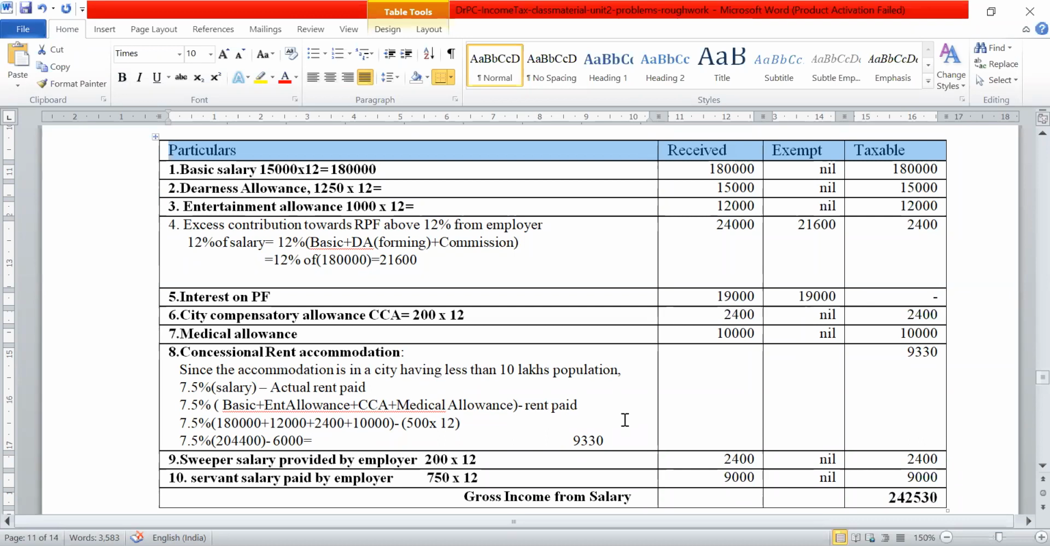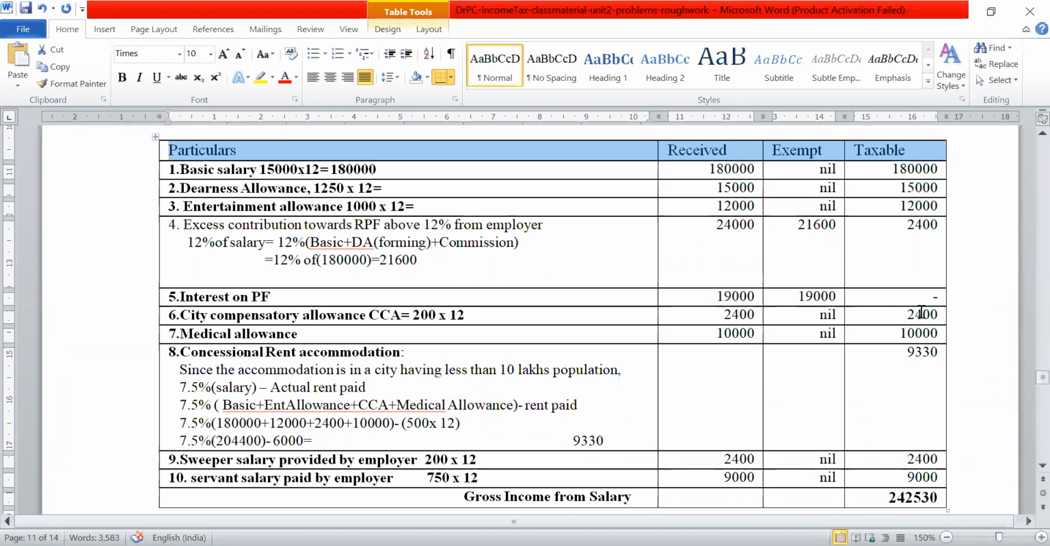It becomes net income from salary when we also deduct the section 16 deductions. What are the section 16 deductions? 16(1) is for standard deduction, 16(2) is for entertainment allowance, and 16(3) is professional tax. So only these three are there for section 16 deductions. We have not considered them still. So it is just 90% of the problem solved for income from salary.